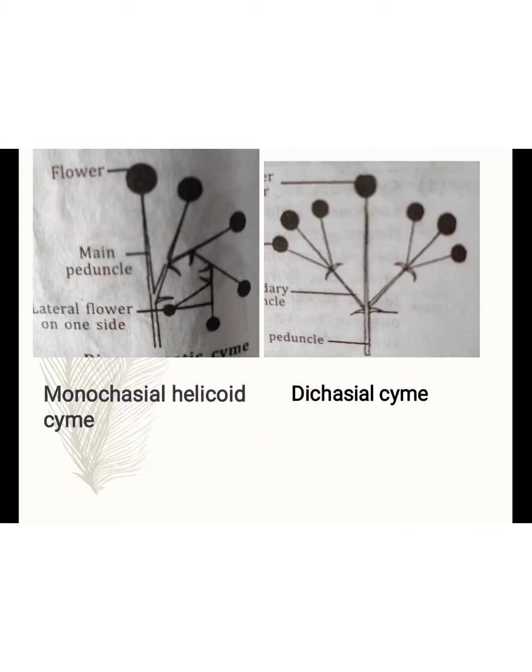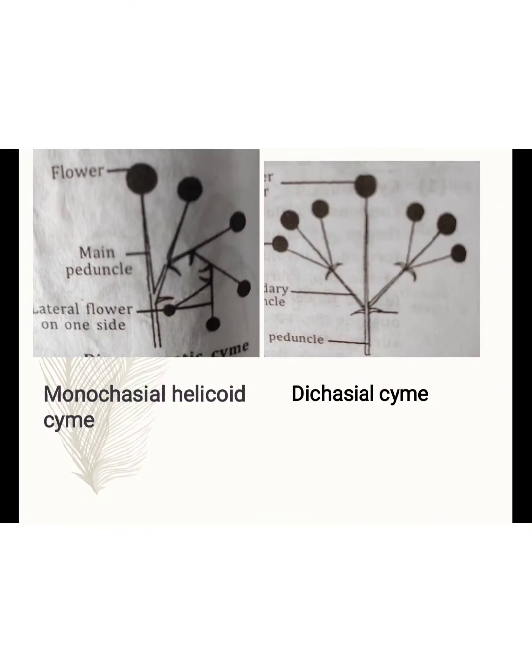Next, the main axis terminates into a flower, but the lateral flowers are produced on the same side. So the flowering branch becomes curved on this side to the main peduncle. And the helicoid type of branching is also called drepanium. These are both examples, the monochasial helicoid and dichasial.